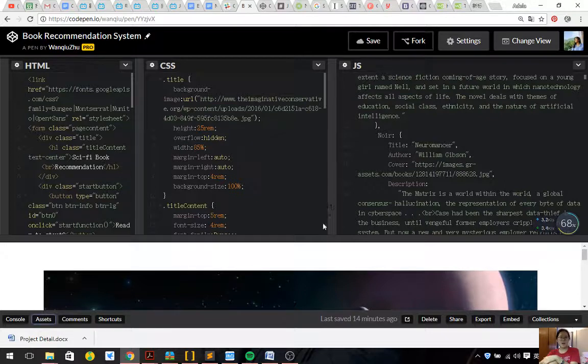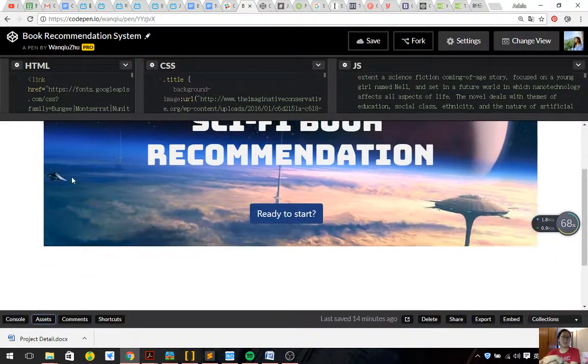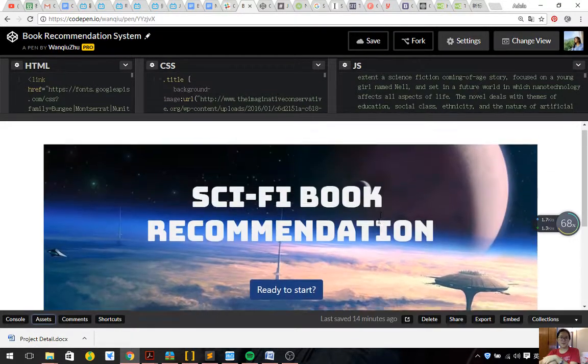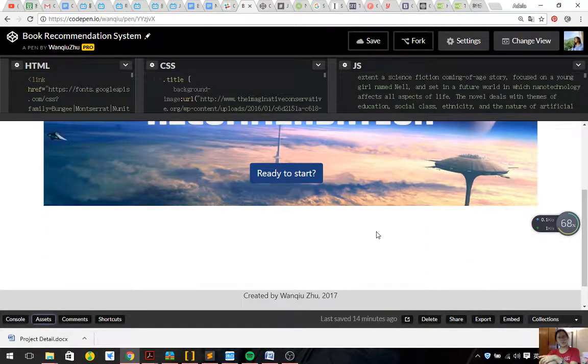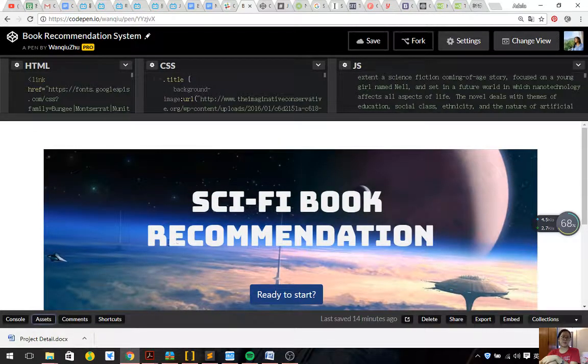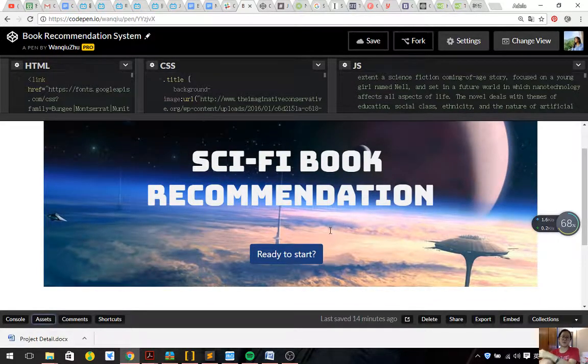And that's all. It's a really basic, simple page that only has one image and one button and no words of introduction. But I find that the sci-fi recommendation system is clear enough and can provide an intuitive guide to users about what they should do in this page.